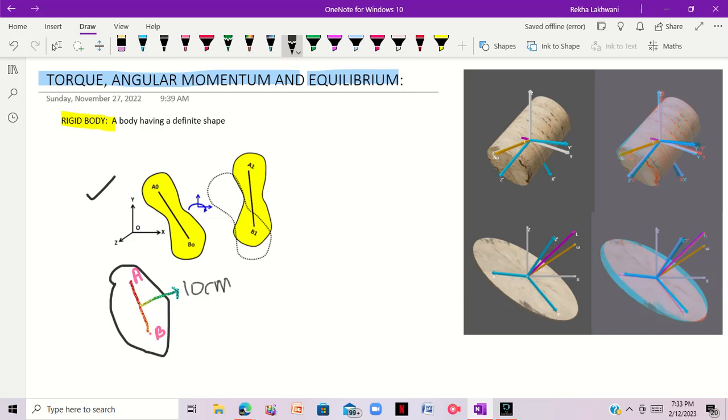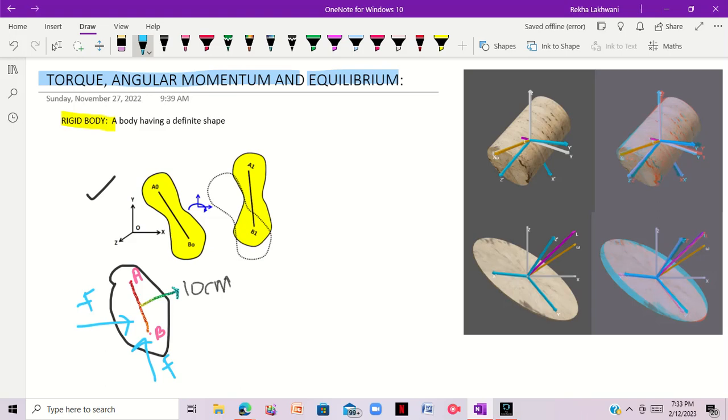Now consider that I have applied a kind of force over here. I am applying a force, which is force F, right? And applying force from everywhere, it's my wish, from wherever I'm applying this force.